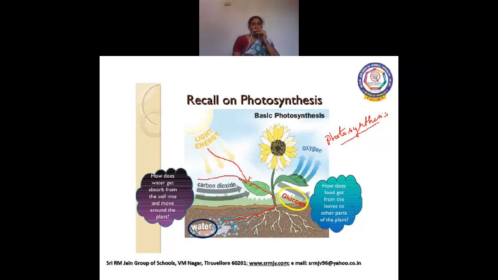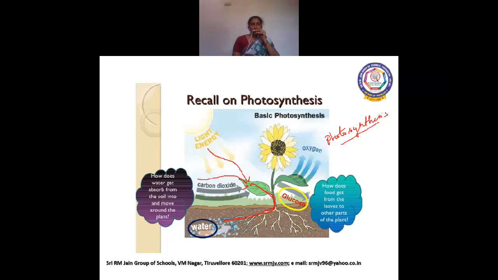The light energy is absorbed by the chlorophyll pigment in the plants, and carbon dioxide from the atmosphere diffuses through stomata. And the water is carried from the soil by the roots and then to the stem and then to the photosynthetic site. Now food is prepared by the process of photosynthesis, and glucose and oxygen are the products.